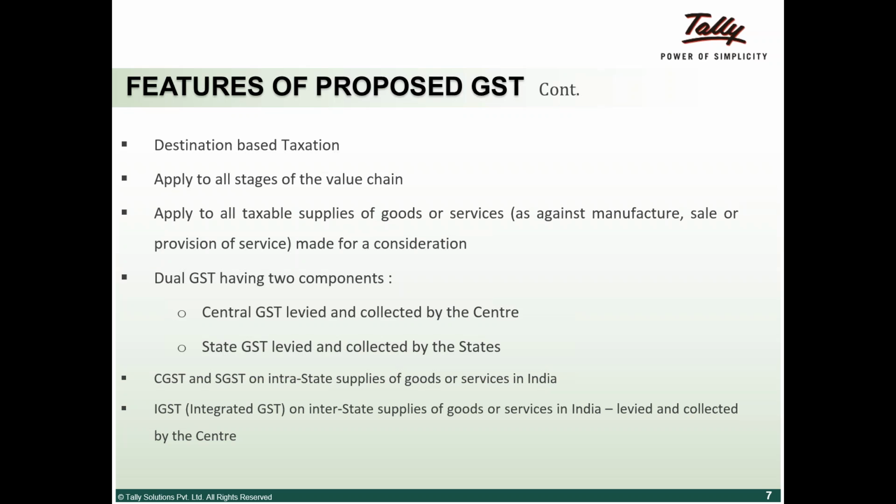So it is a destination based tax, which is why if you were following what was happening with this entire GST or the Constitution Amendment Bill, states like Tamil Nadu, Gujarat, and Maharashtra, which were mainly the manufacturing states, the states which had a lot of manufacturing power with them and a lot of manufacturing facilities with them, they were not very comfortable or they were not very happy with this.